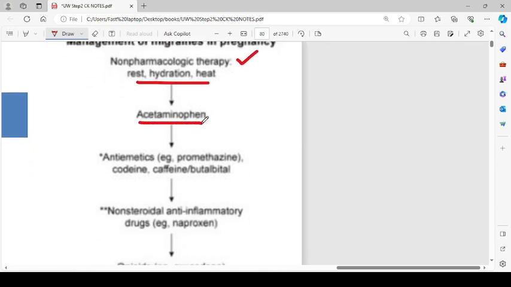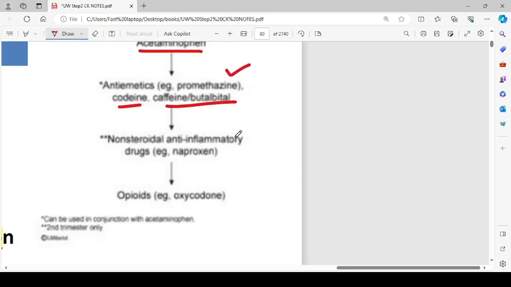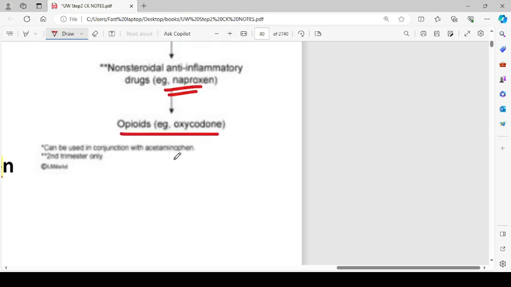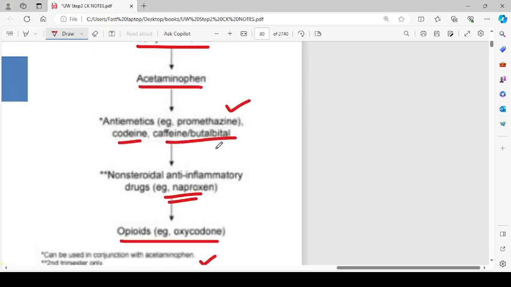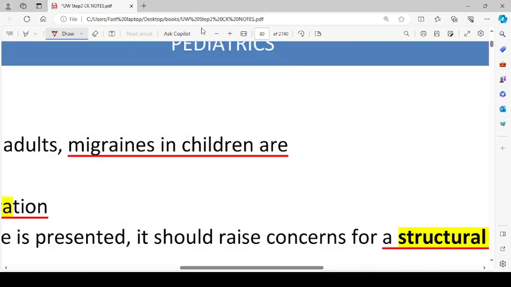Then we can give acetaminophen, antiemetics like promethazine, codeine and caffeine, butalbital. Non-steroidal anti-inflammatory drugs like naproxen can also be given. Opioids, for example oxycodone, can be used in conjunction with acetaminophen. Antiemetics can be used in conjunction with acetaminophen, and the non-steroidal anti-inflammatory drugs must be used in the second trimester only.